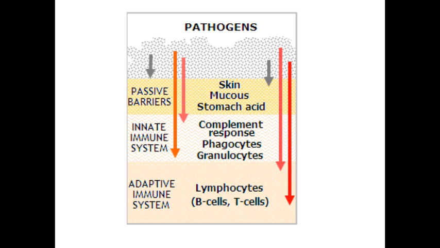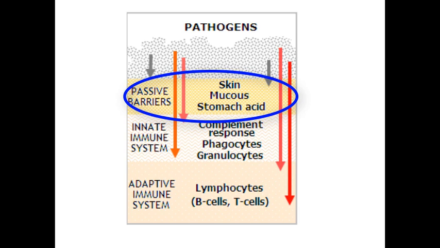We have 3 lines of defenses: first, second, and third. Our first line of defense will be our passive barriers, in which we have our skin, our mucous membranes, and our stomach acidity, which will inhibit a majority of different pathogens entering our system. Remember that the pH in our stomach is around 2, so it means it's very acidic and it gives a very unfavorable environment for different microbes to survive.